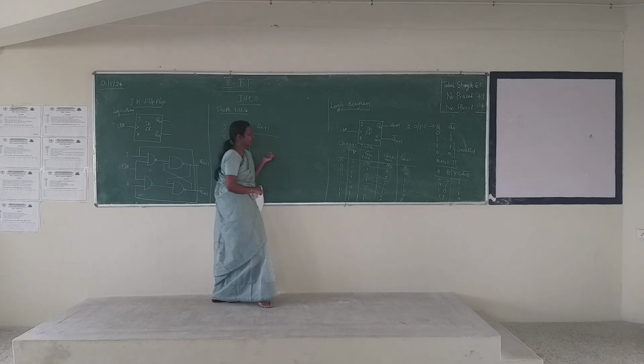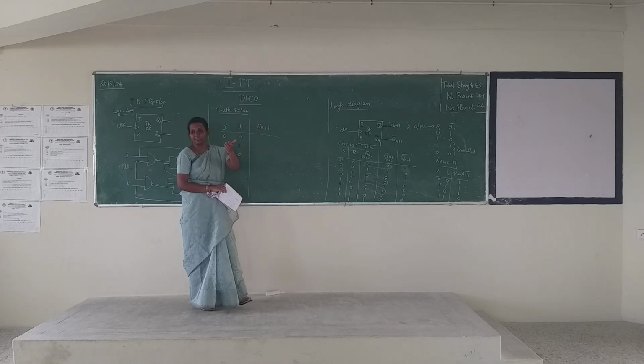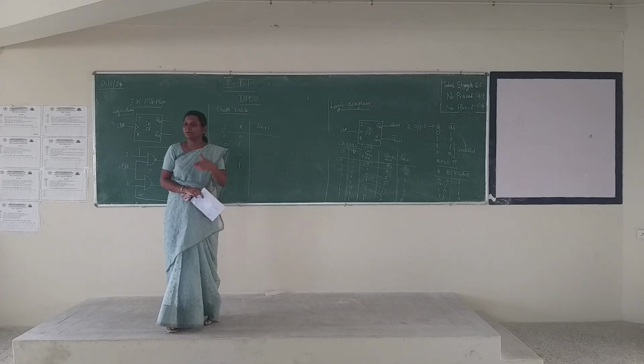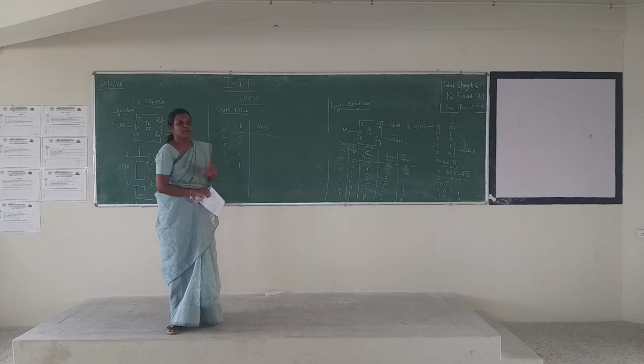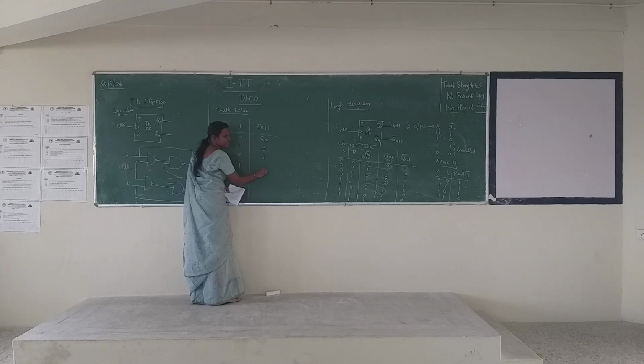Whereas in JK flip flop, it is the same. Your previous state is obtained, the next one is your reset, the third output will be your set, and the fourth one will be your invalid. So that is a small change. The first state will be your previous state, next will be reset, next will be set. Here you obtain invalid for the SR flip flop.